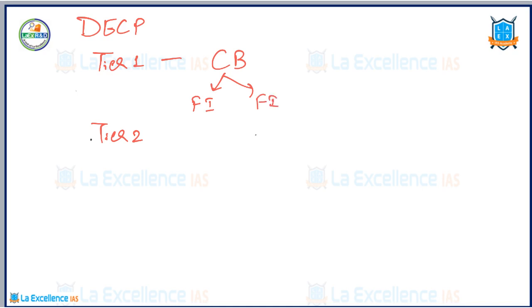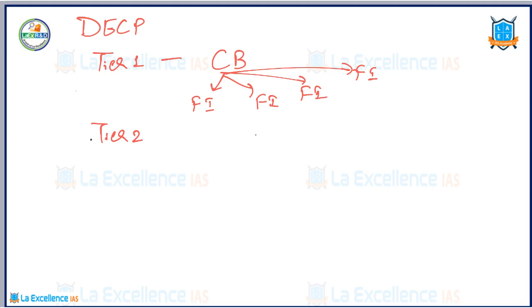Then one thing which comes to your mind is how this DCEP will be designed by the Chinese government. In the DCEP, it will be made in two tiers, tier 1 and tier 2. In tier 1, the central bank is trying to control all the financial intermediaries. Like we have institutional development banks, no? Similar financial institutions, the central bank is trying to link up. Okay.